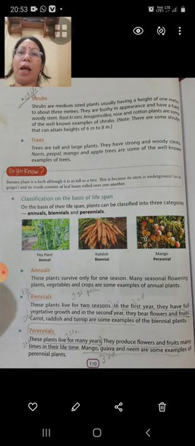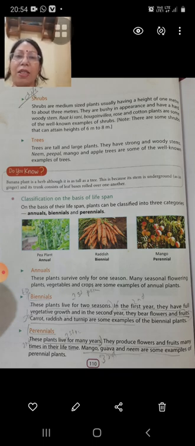According to lifespan, there are three types of plants: annual, biennial and perennial plants. By the name you can understand annual plants. These plants live for one season. Many seasonal flowering plants, vegetables and crops are some examples of annual plants.